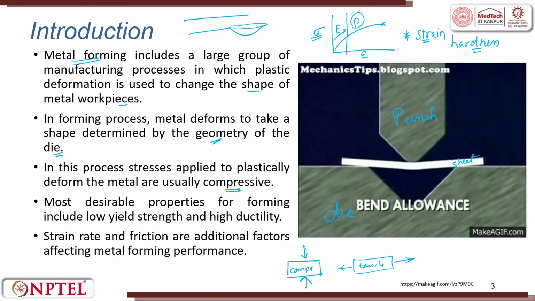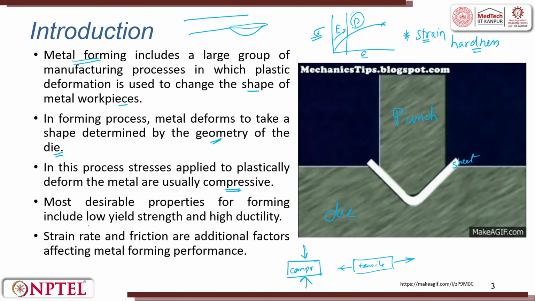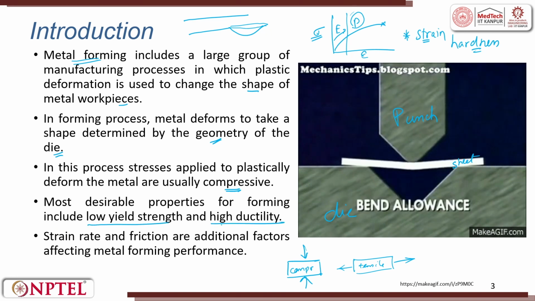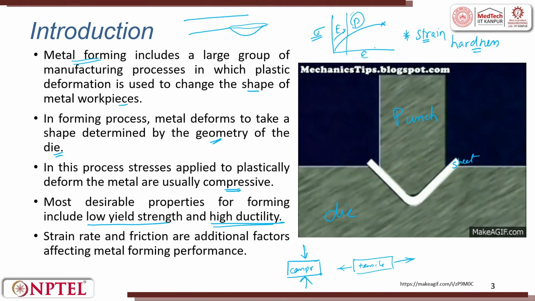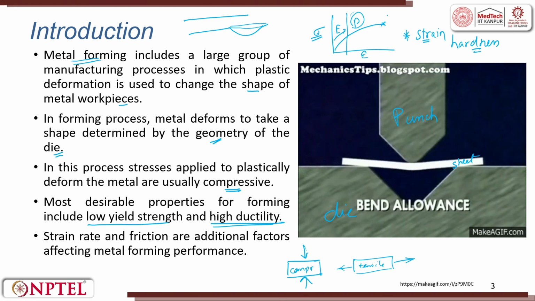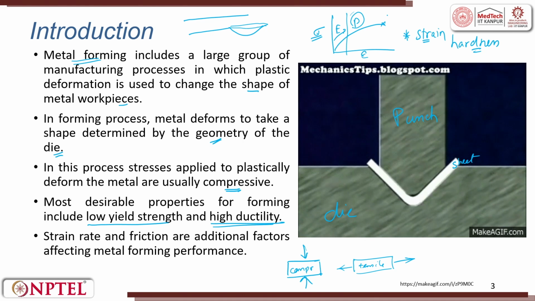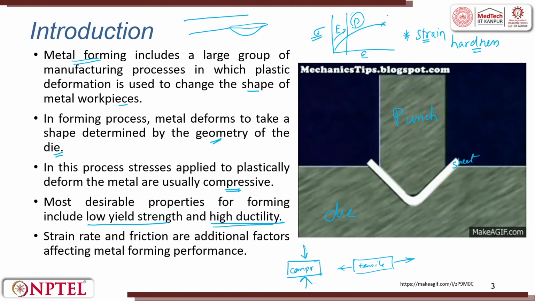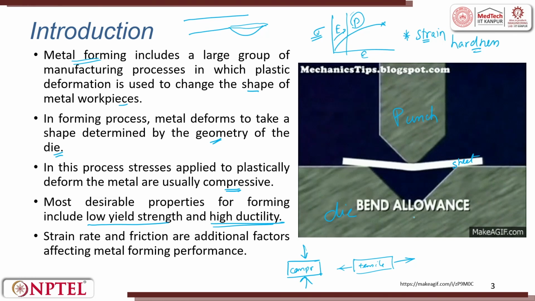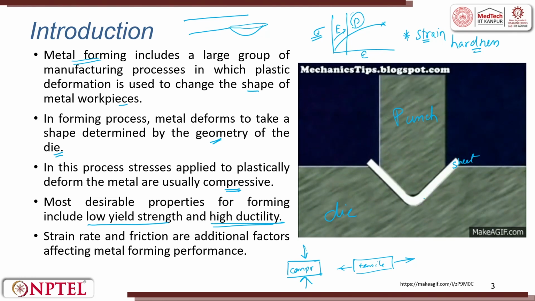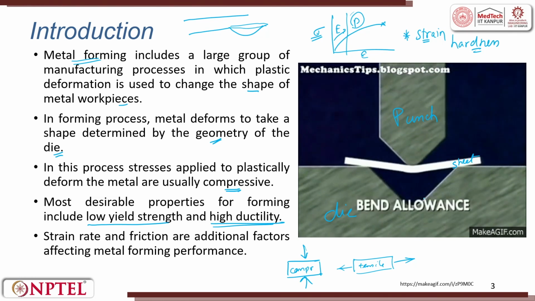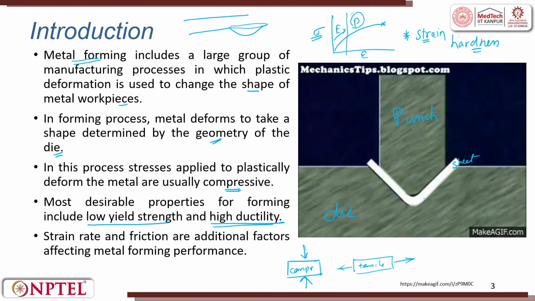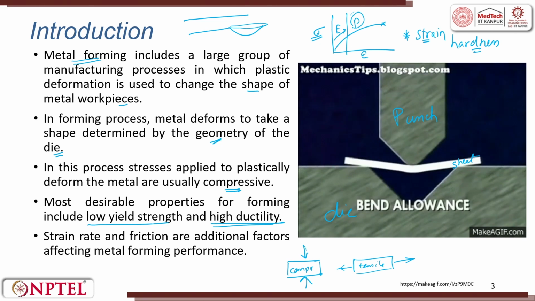Most reliable properties for forming include low yield strength and high ductility. So, the strains will be very high. That is why we choose ductile materials as the workpiece. For example, we take aluminum, copper, titanium, magnesium, steel, which you can easily deform. Cast iron cannot be deformed. There is not much ductility, and it has a high yield strength.